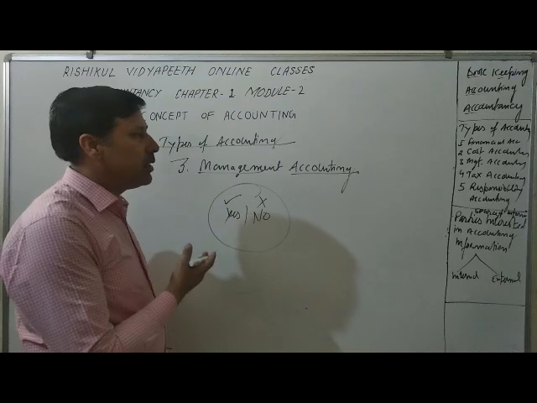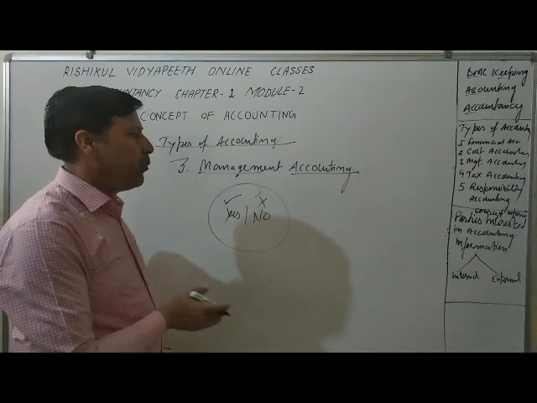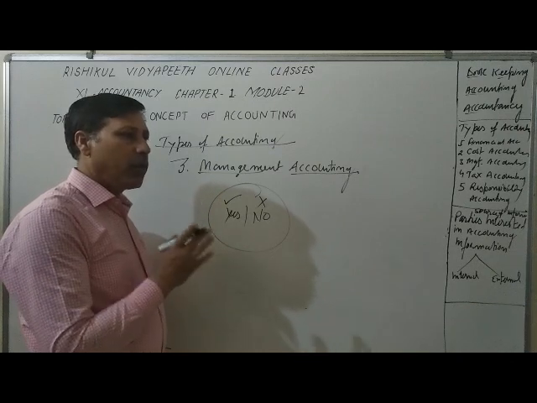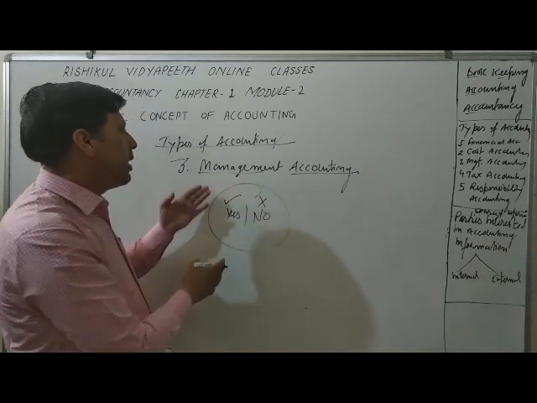This is decision making. Without information we can't take any decision. If we have the proper record, proper data, proper information, then we can take the proper decision. So this is management accounting.